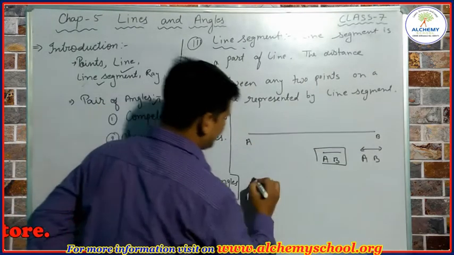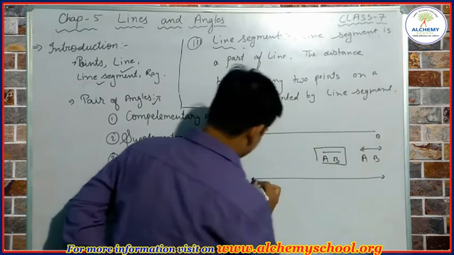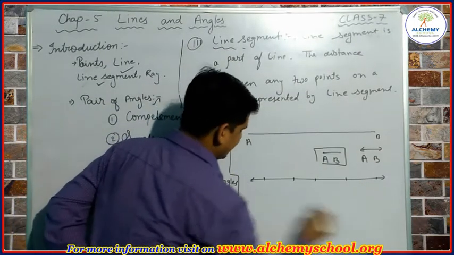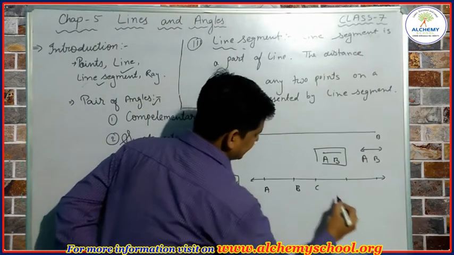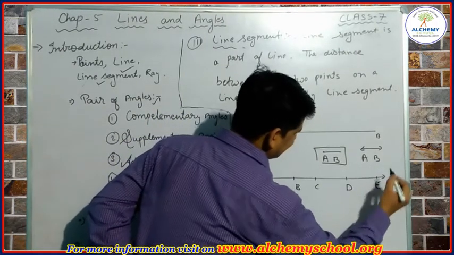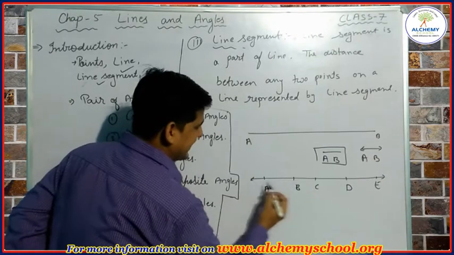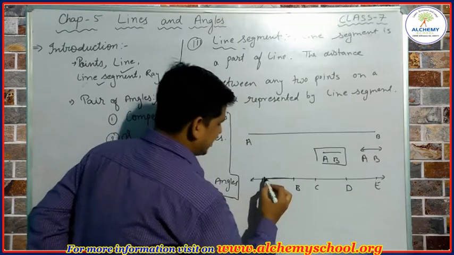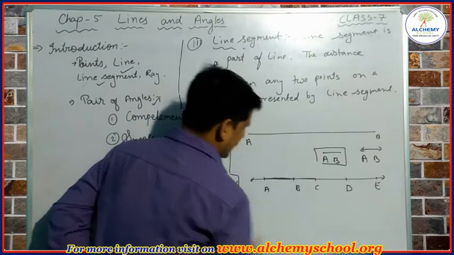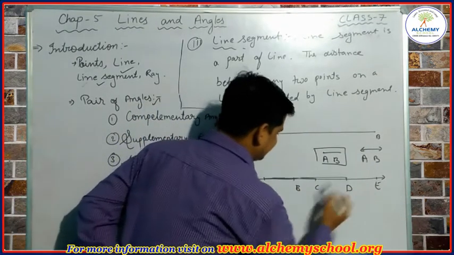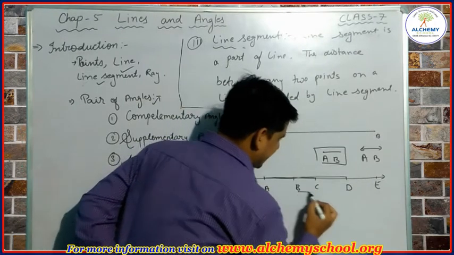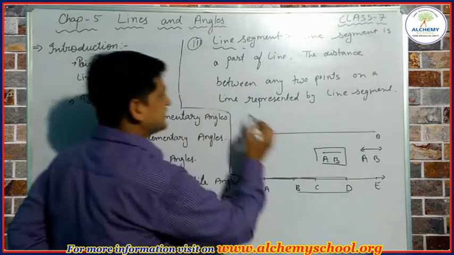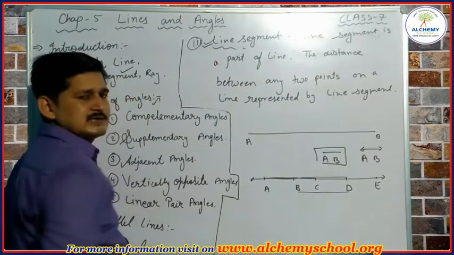As I told you, a line is a collection of points, so we can find many points here: A, B, C, D and E. We can take the distance between A and B, between A and C, between A and D, between B and D. So the distance between any two points is represented by a line segment.